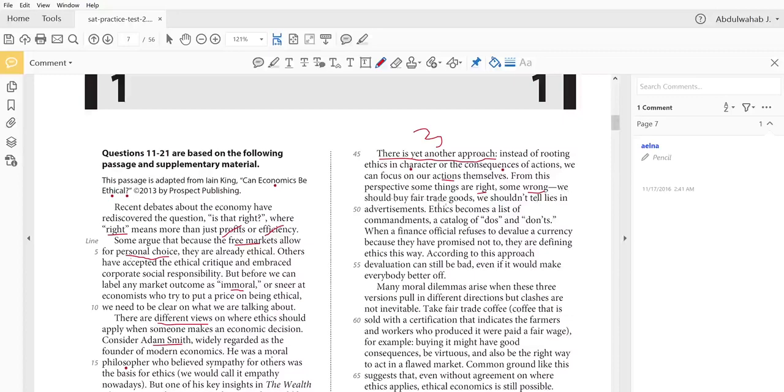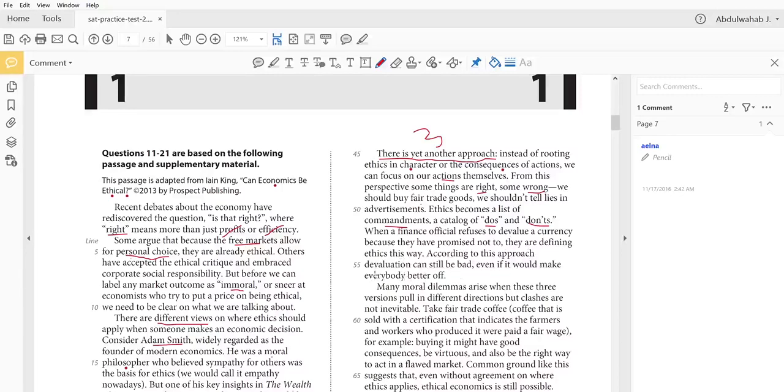We should buy fair trade goods. We shouldn't tell lies in advertisements. So those are some examples of things that we should and shouldn't do. Ethics becomes a list of commandments, a catalog of do's and don'ts. When a finance official refuses to devalue a currency because they have promised not to, they are defining ethics this way. According to this approach, devaluation can still be bad, even if it would make everybody better off.